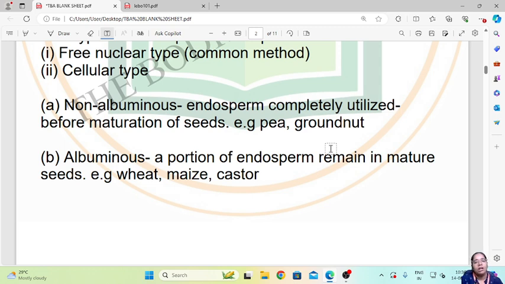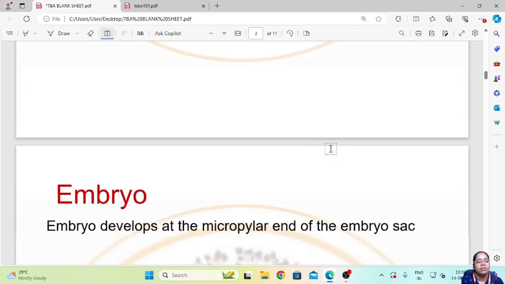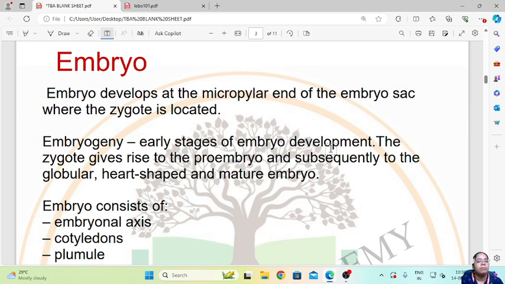So this is about endosperm. Now let us see what is embryo. So embryo develops at the micropylar end of the embryo sac where the zygote is located. So embryo is basically formed when the egg cell fuses with one male gamete. So embryogeny, the early stages of embryo development, is called embryogeny. The stages which the embryo undergoes for its development is embryogeny. The zygote gives rise to a proembryo and subsequently to the globular, heart-shaped and mature embryo.